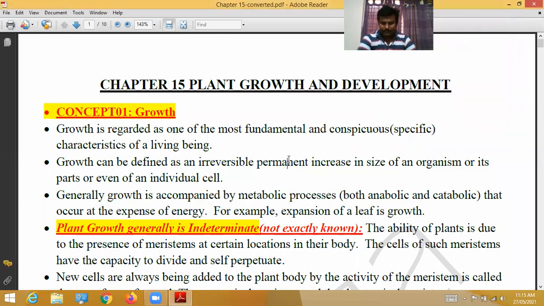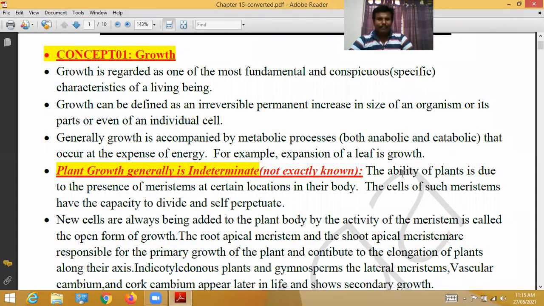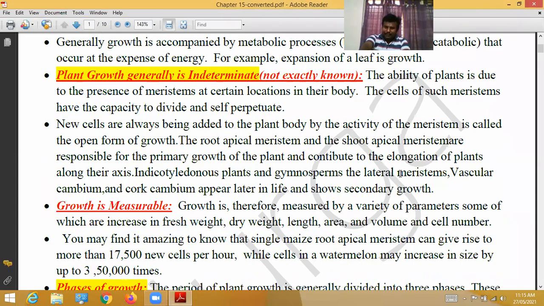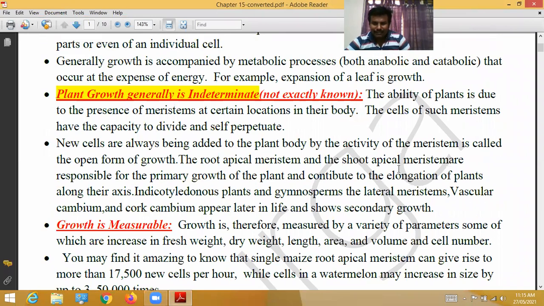Next one. Actually, these points they won't ask from an examination point of view, but it is our responsibility to discuss. In this chapter, the main topics are auxins and gibberellins. These two only get 5 marks questions. The remaining are all 2 marks and 3 marks questions: cytokinins, ethylene, abscisic acid. But it is also our responsibility to keep discussion on them.